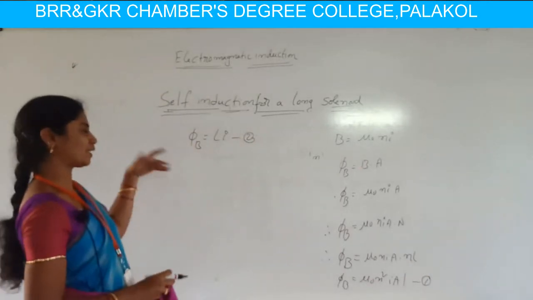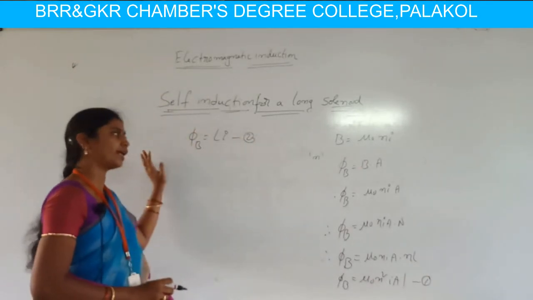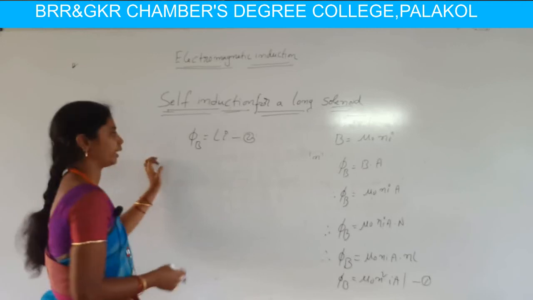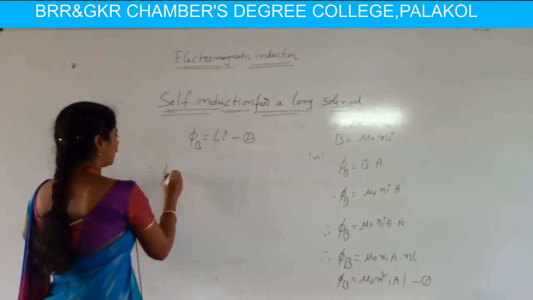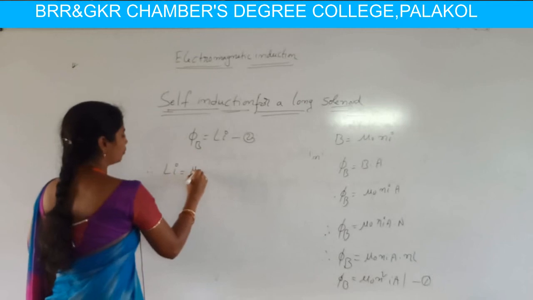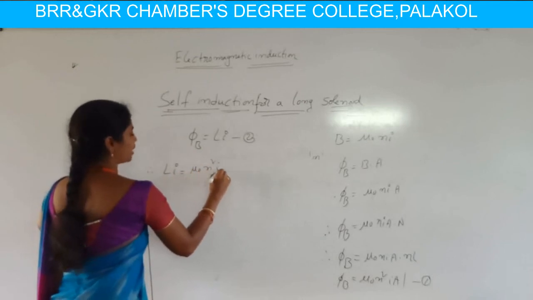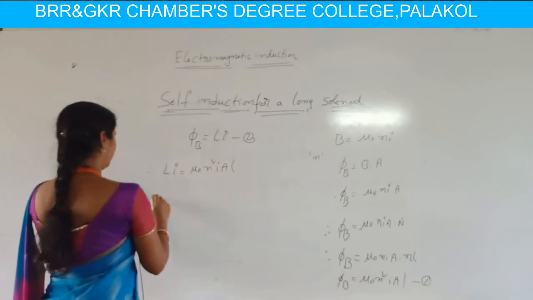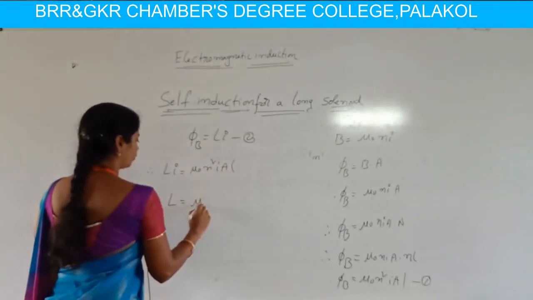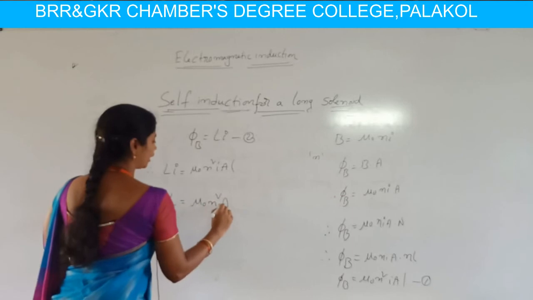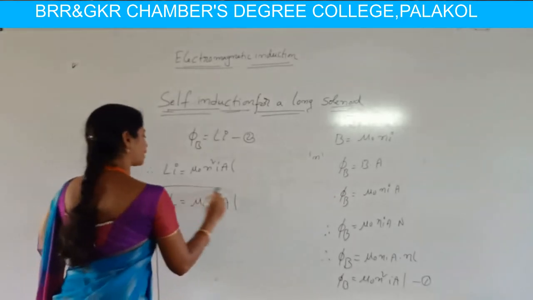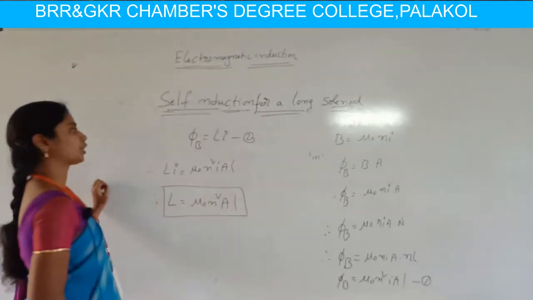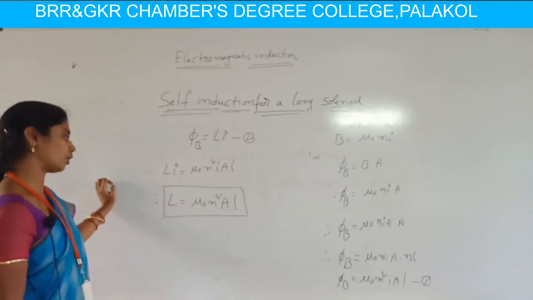The flux linked in the solenoid equals self induction times current. Therefore L i is equal to mu naught n square i A L. Cancelling i on both sides, we have L equal to mu naught n square A L. This is the expression for self induction for a long solenoid.